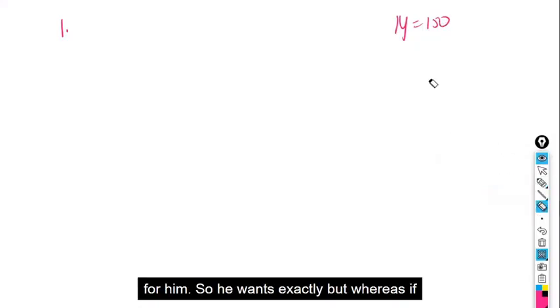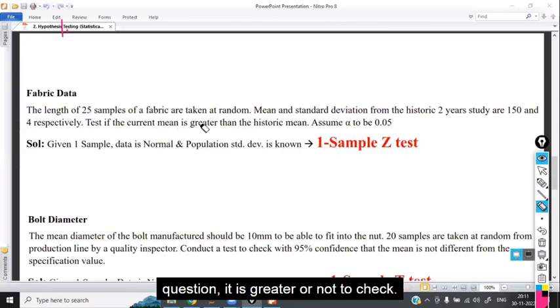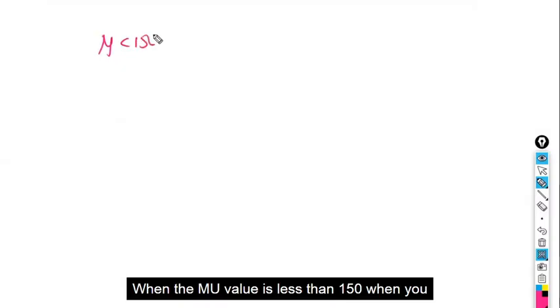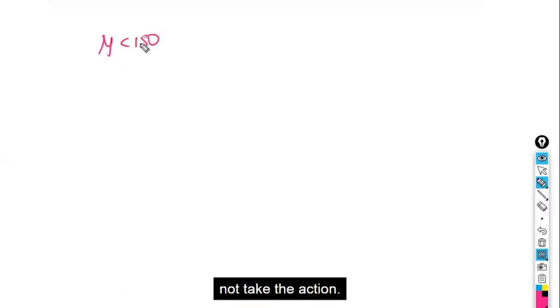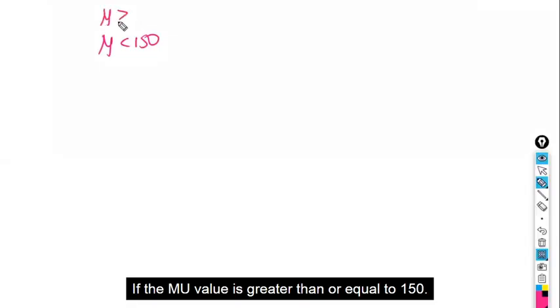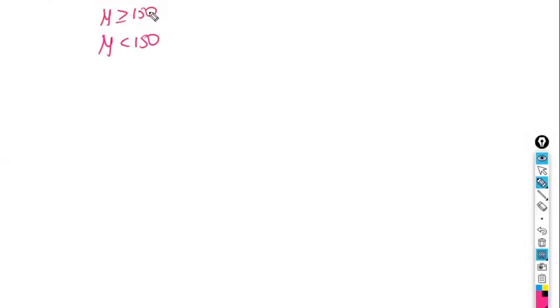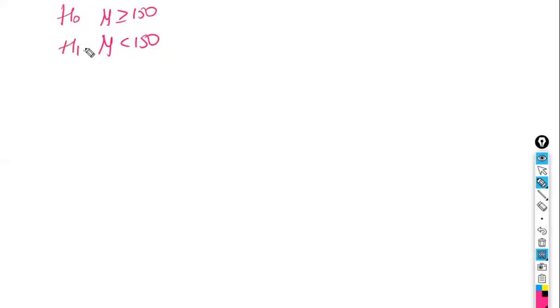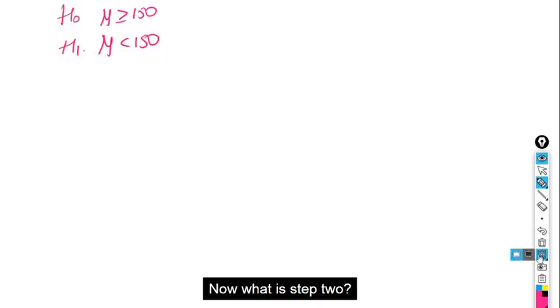So he wants exactly 150. But in the question it is clearly given to check whether it is greater or not. If it is greater, okay. If it is not greater, you are going to take action. When will you take the action? When the mu value is less than 150. When will you not take the action? If mu is greater than or equal to 150. So this is null and this is alternate. That is step 1.